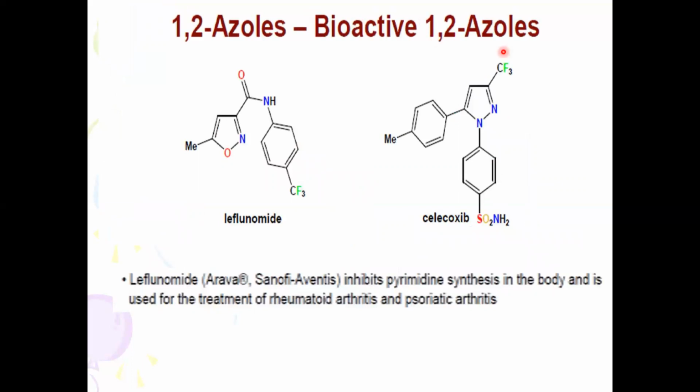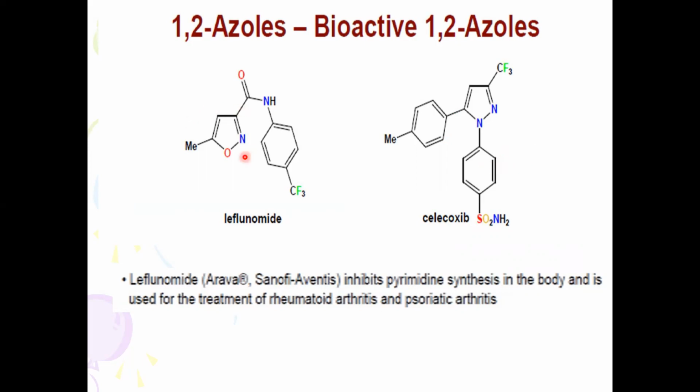Then bioactive azoles. Azoles means nitrogen-containing heterocycles. This is an oxazole heterocyclic moiety, because an oxygen atom and a nitrogen atom are present. Then a diazole derivative consists of two nitrogen atoms. These two are important azole derivatives because of the presence of nitrogen.